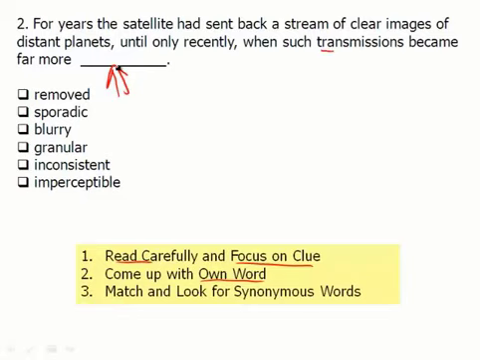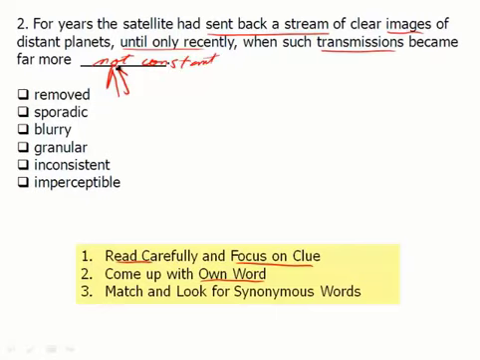So this is the transmissions, that's the sending of these images. And for a while, the satellite had sent back a stream, a constant stream of images, until only recently. So you can see that there is a sentence shift going on here. There's a contrast in time. At one point, it was a constant stream, and now it's not constant. And therefore, we want to put our own word in here. We want a synonym, or synonyms, for not constant.